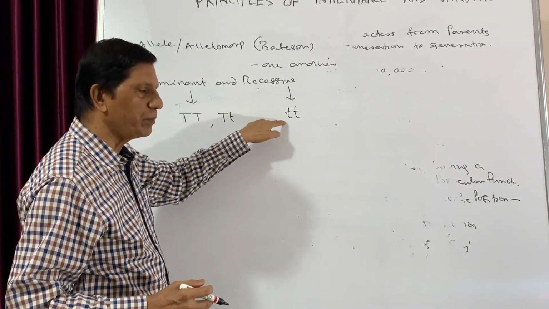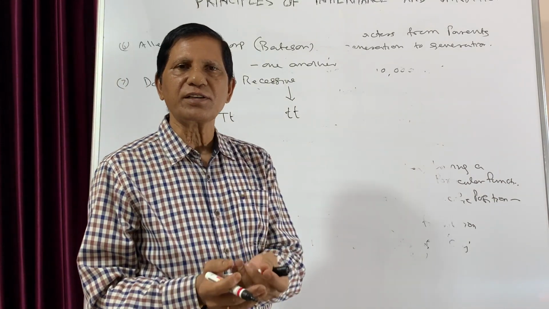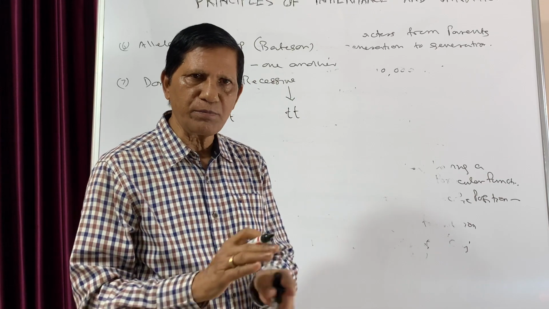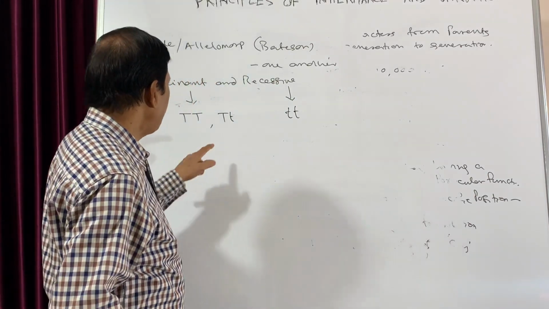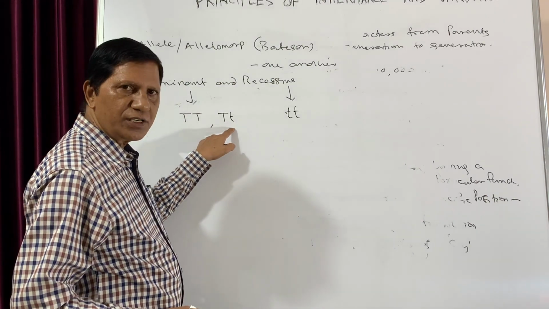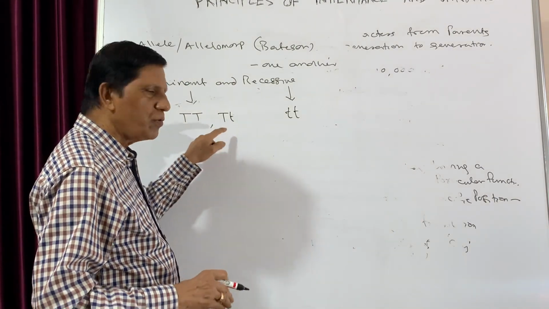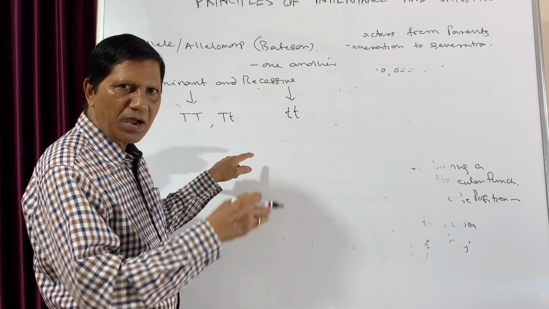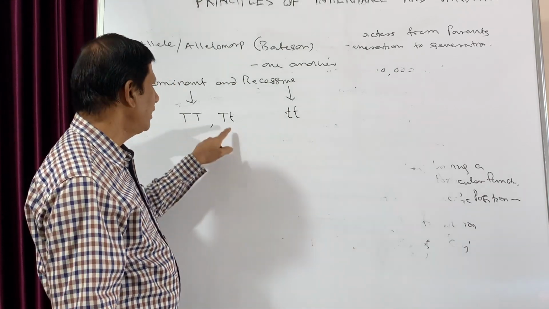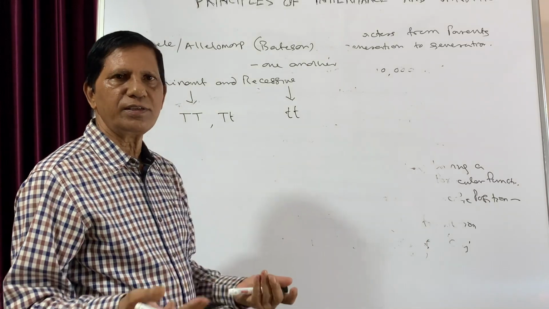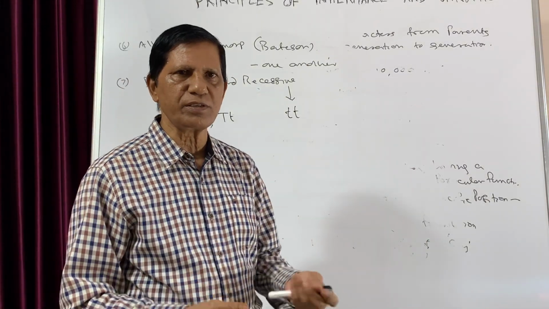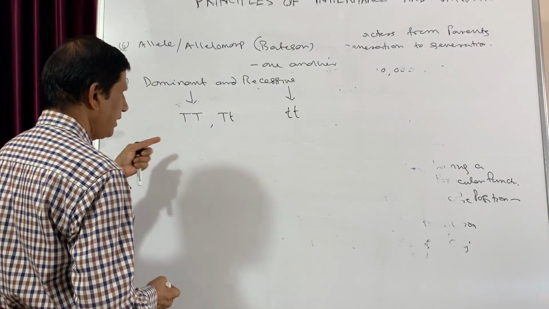But when it is represented only in the homozygous condition, it is recessive. This is one type of difference. There is a second type of difference. In a heterozygous condition, the one which dominates the other one, which masks the expression of the other one, that is dominant, and the one which is suppressed is recessive. So in both ways you can express the dominant and recessive characters.